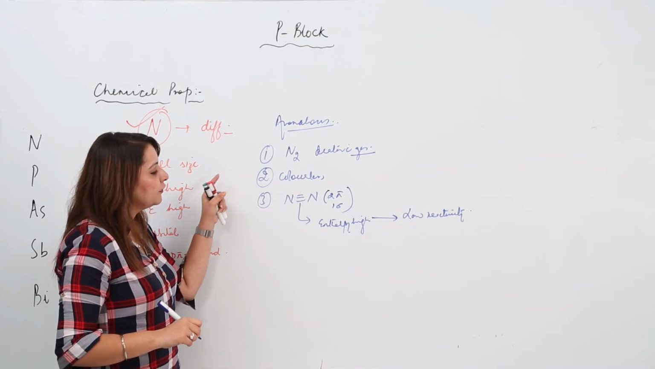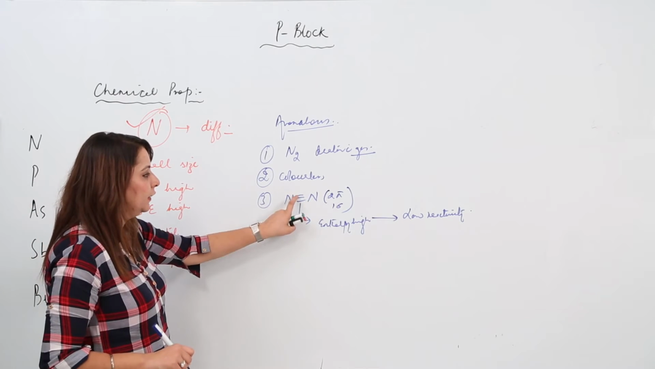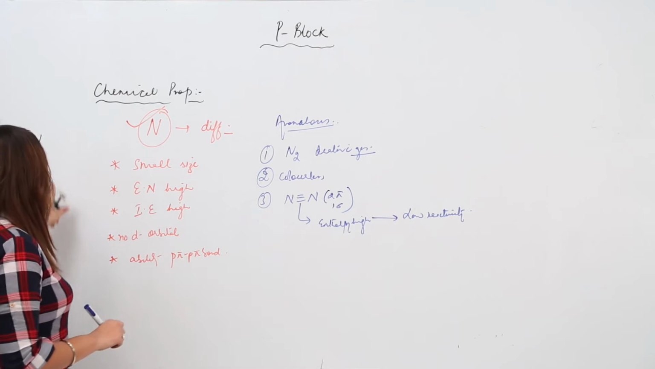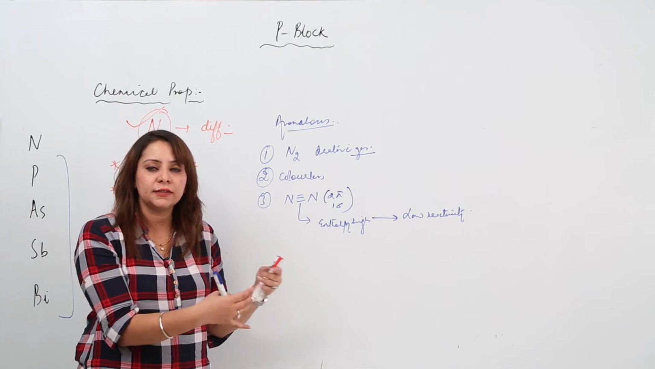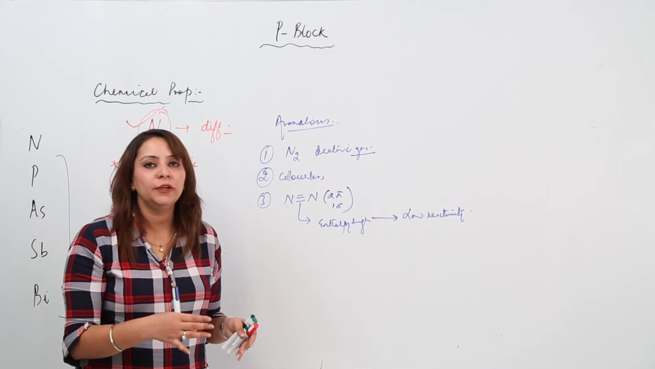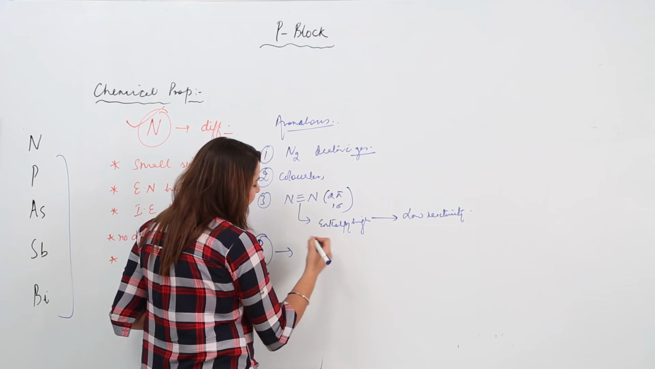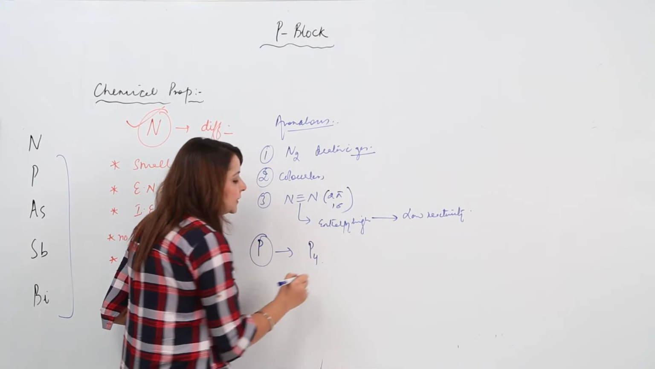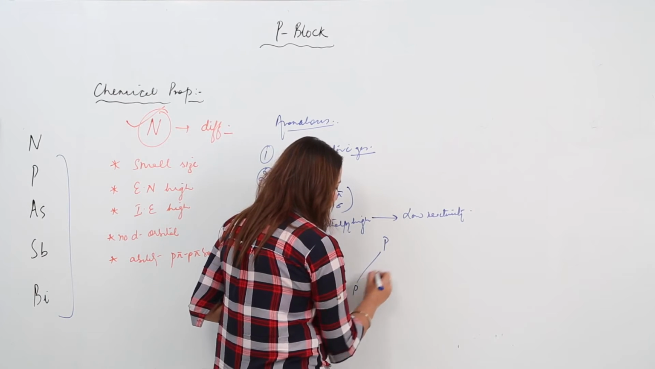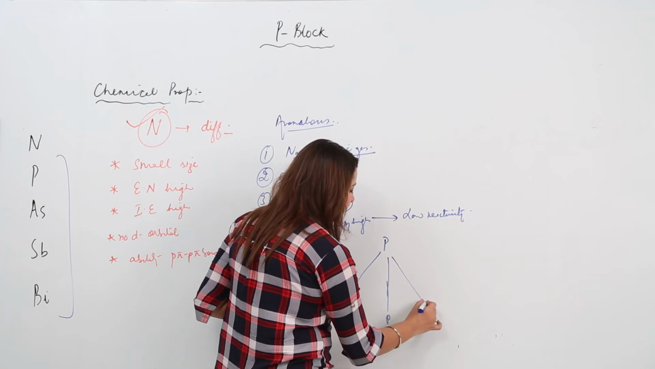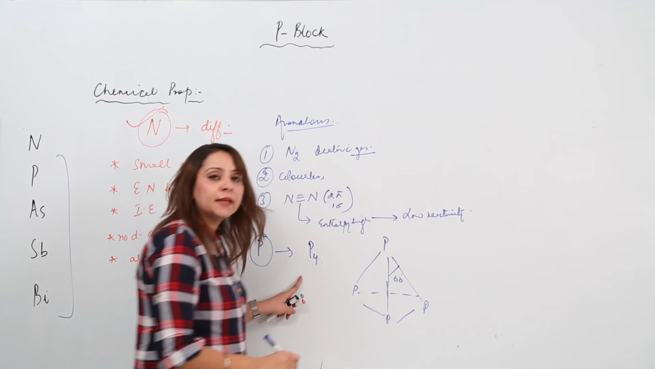Now, like I told you, nitrogen exists bonded with N by a triple bond, but the rest of the members are mostly bonded with another atom of the same kind, and the bond is particularly a single bond. For example, phosphorus exists in nature as tetraatomic P4. And what is the basic structure? It is the regular tetrahedron, like this. This is 60 degree. So the existence of phosphorus is something like this.